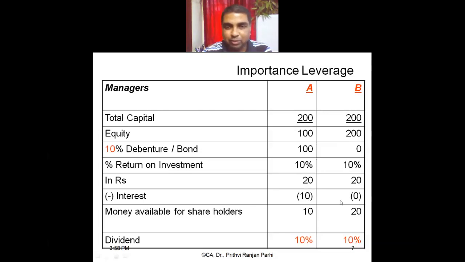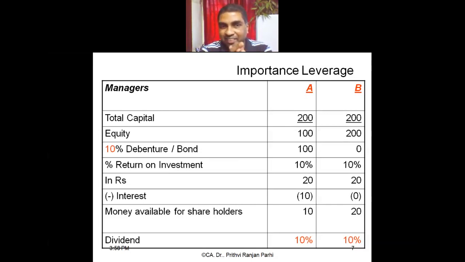0. So money available for shareholders: farm A, how much? 10 rupees. Farm B, it is 20 rupees. Now you can see, farm A can give 10% dividend, because 10 rupees on capital of 100. Farm B also can give 10%, because 20 rupees on equity capital of 200. Now you see, with leverage also, no effect. Both the firms are paying the same rate of dividend, or their earning per share is the same in spite of leverage.